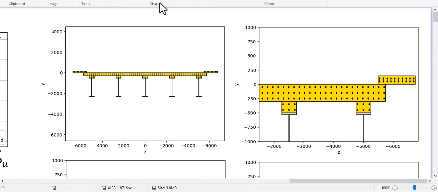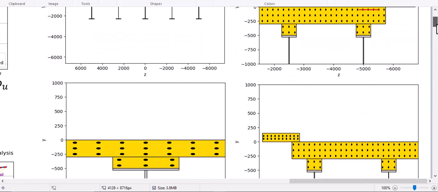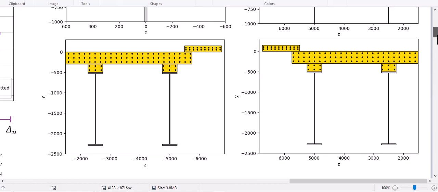So we are going to plot the composite section bridge in the OpenSees library. As you see in here, we have 7 rebar layers and defining the I section properties you see in here.